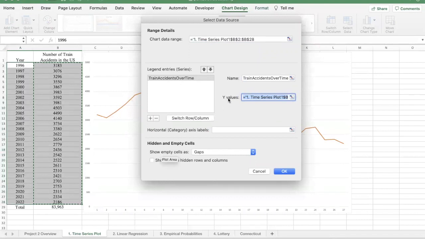The Y values are the frequencies. So I want to make sure that it's selected the frequencies. You can see when I highlight this here, the frequencies are selected, so that's good.